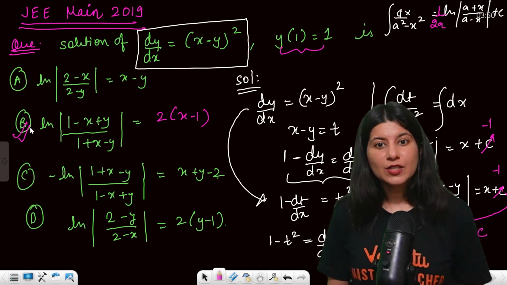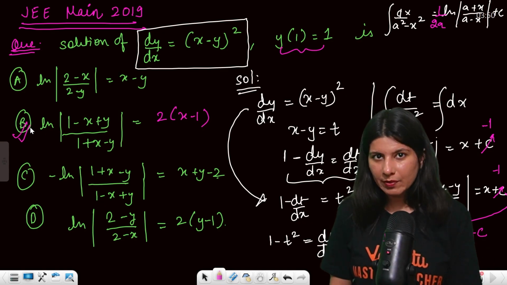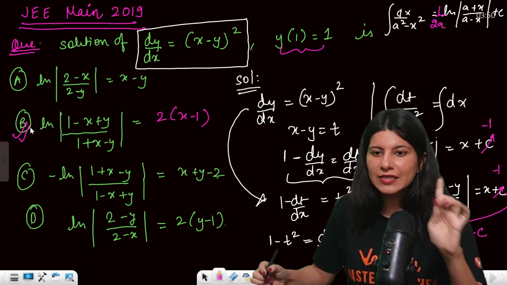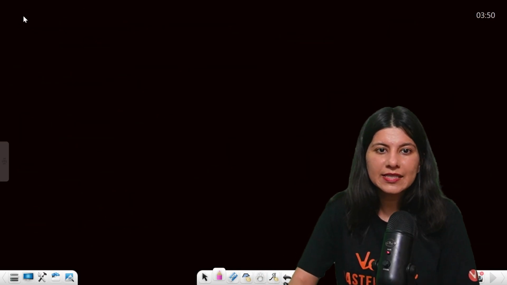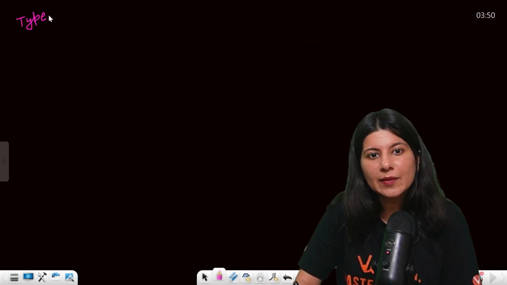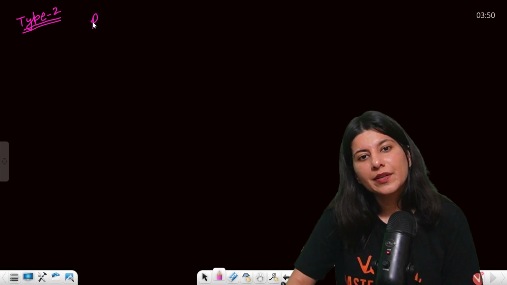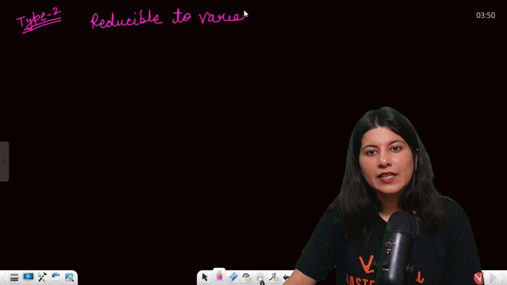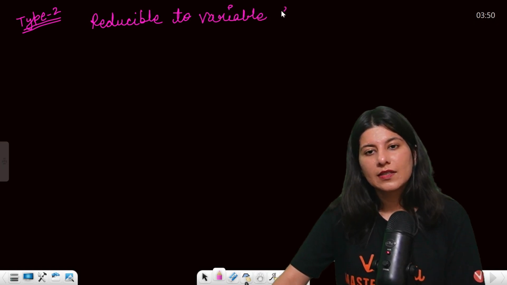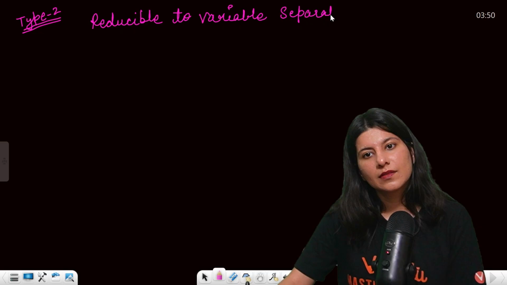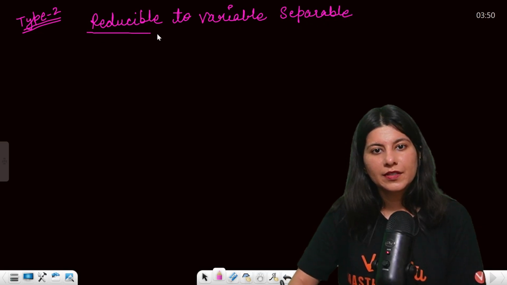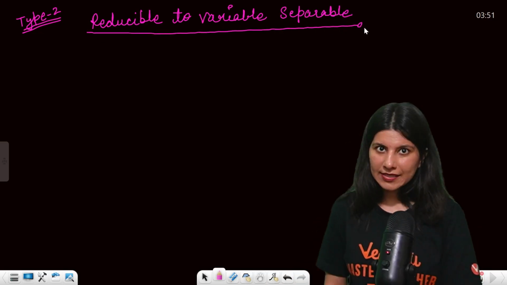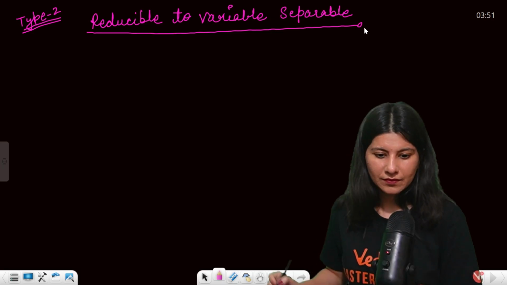Okay, so this was reducible to variable separable. But there is one more special type in reducible to variable separable, which I can call type 2. Reducible to variable separable. Okay, all right.